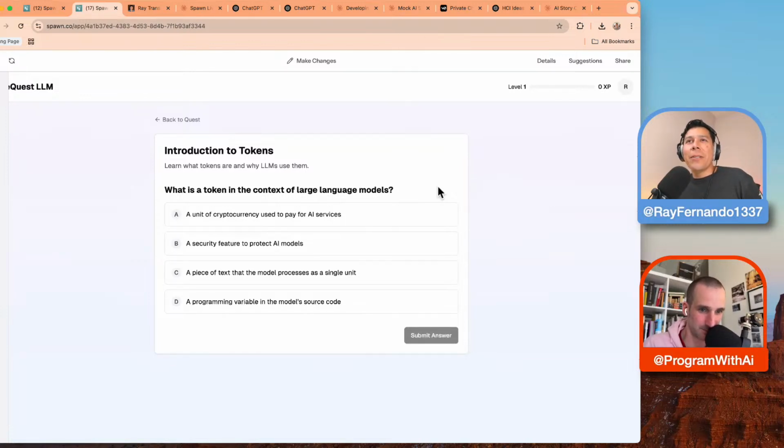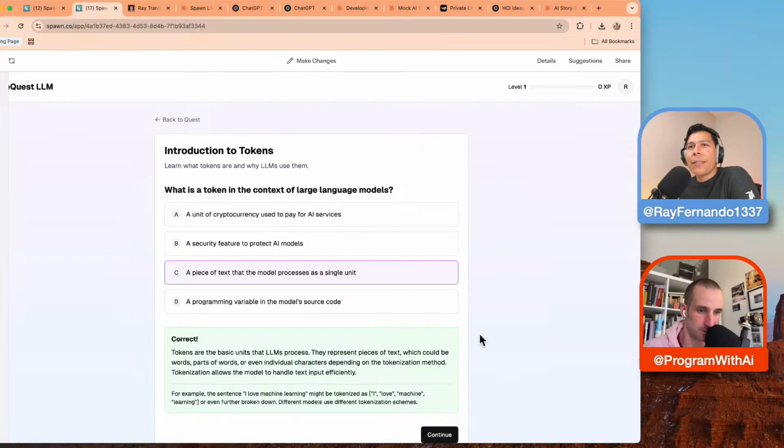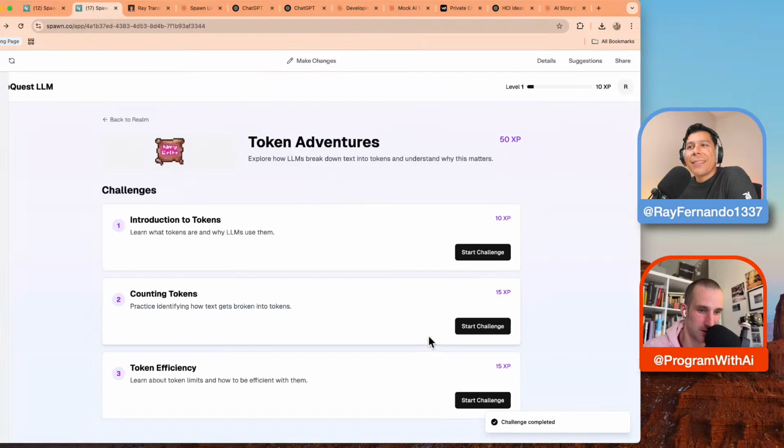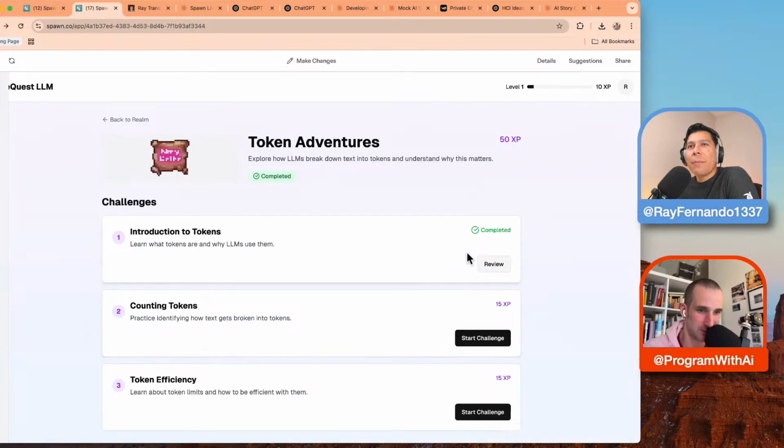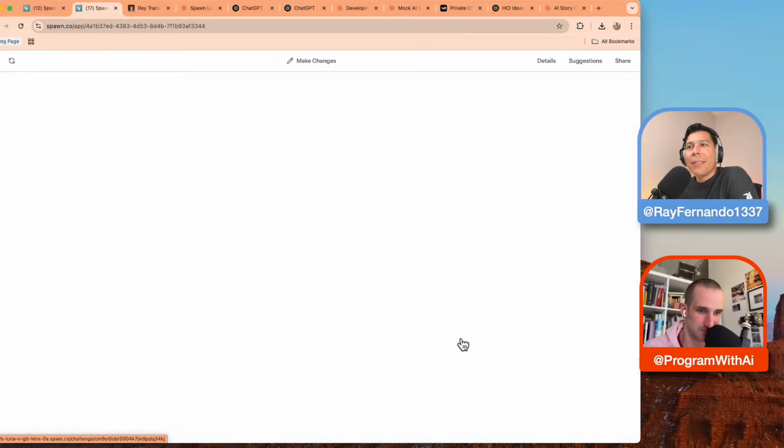Learn what tokens are and why LLMs use them. What is a token in the context of large language models? A unit of cryptocurrency? A security feature? A piece of text that the model processes as a single unit? A programming variable in the model's source code? No, it's the piece of text. Correct. Nice. All right, that's cool. Oh, yay, completed.